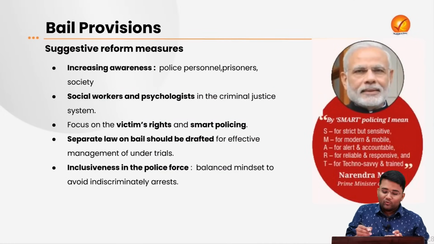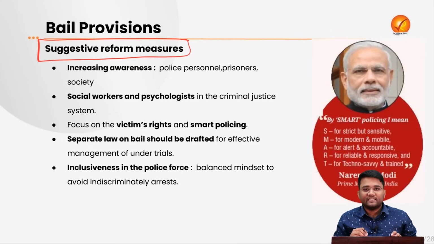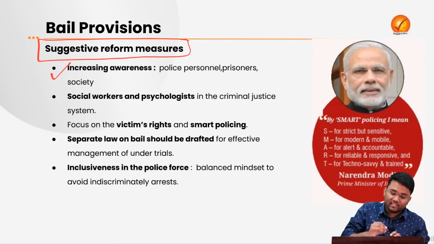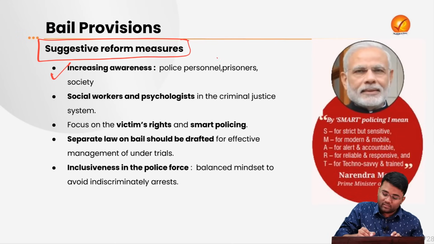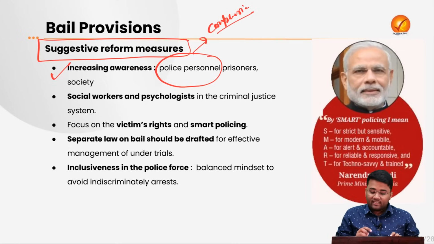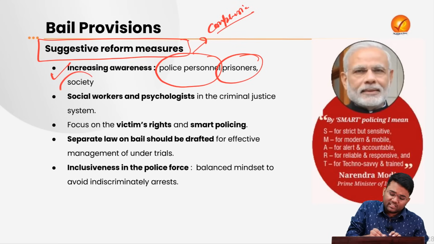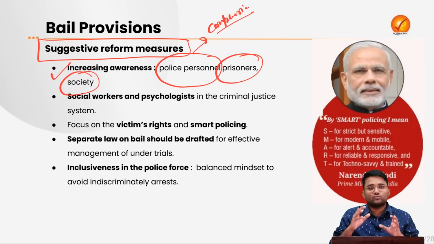Now we will look at some suggested reform measures to improve bail-related conditions in India. The first is the need for increasing awareness among police personnel, so that they are more compassionate towards the victims. Then there is a need for improving awareness among prisoners about their rights to bail, etc. Then there is a need for awareness generation among society at large about the bail-related provisions prevalent in India.